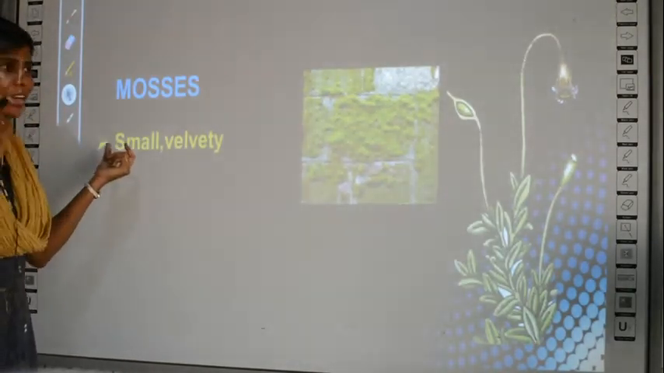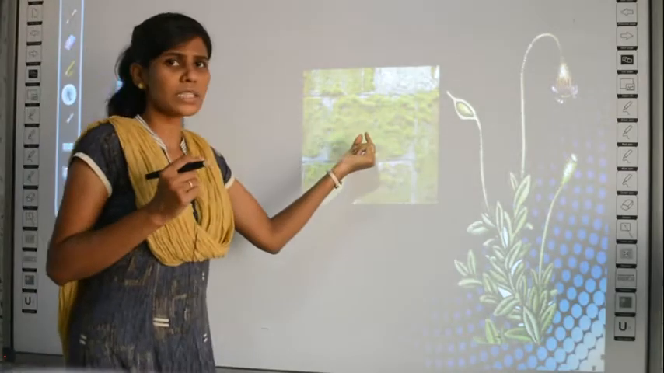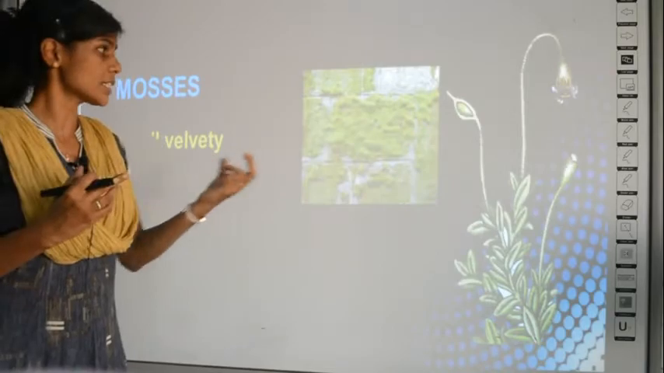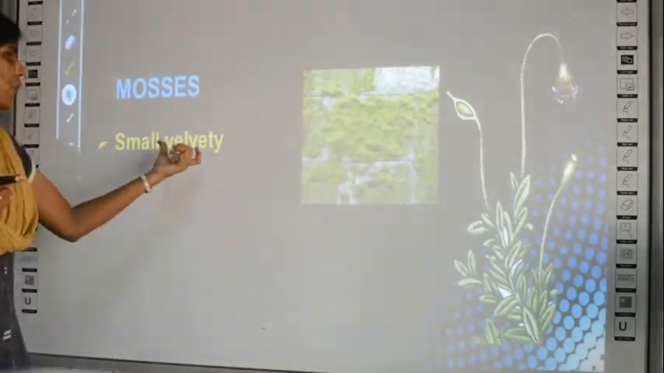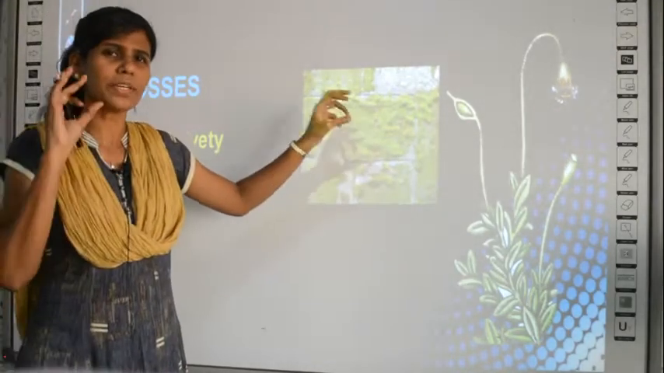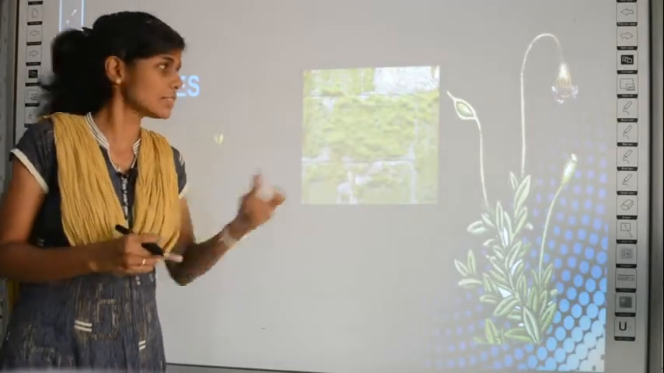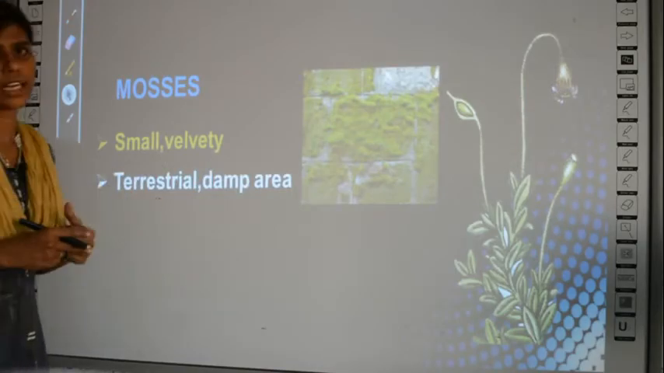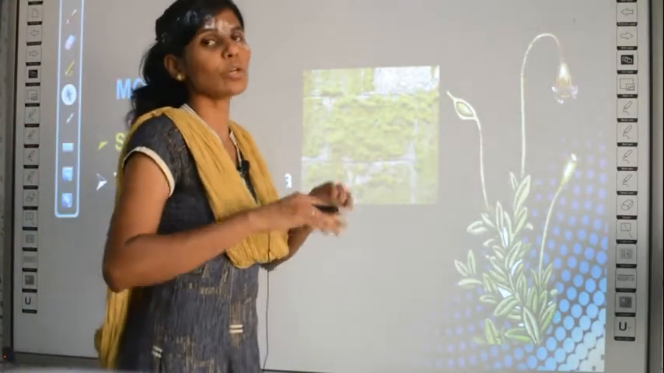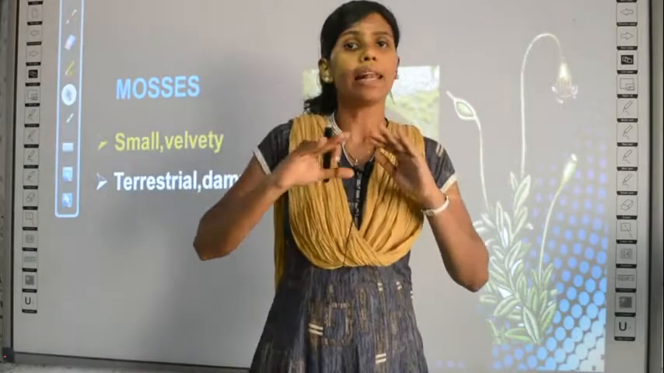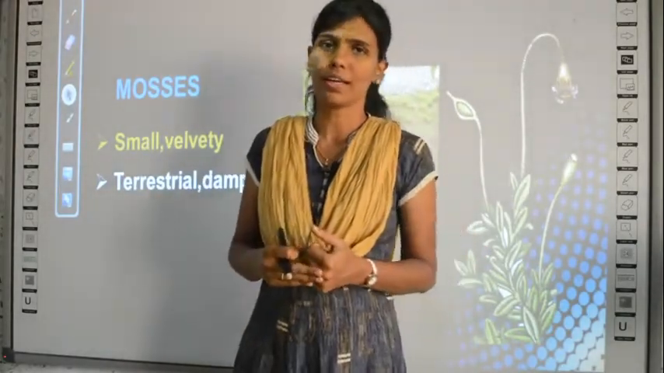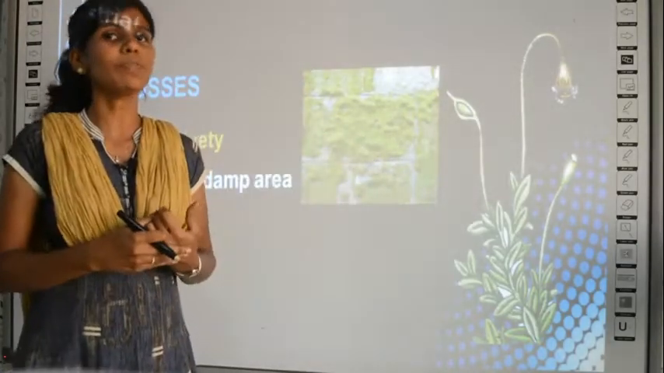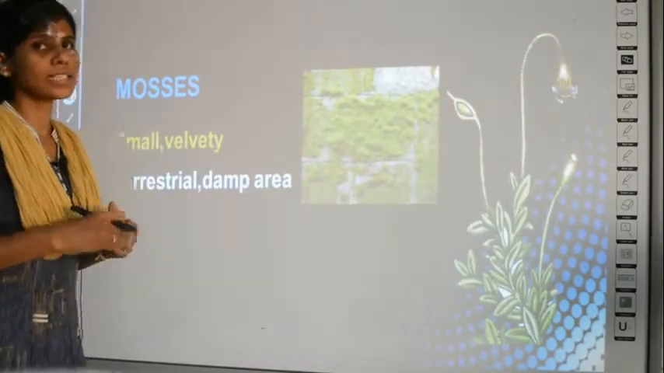So mosses are very small. See, individual plants are very small in nature. It is not bigger like the liverworts. It is very small and it is velvety. When you see it, it appears like velvet, of very soft nature, right? So it is called velvety in nature, and it is terrestrial. What is terrestrial? Terrestrial means it is always found only on the land or above the ground. It is not under the water. It is not aquatic. It is always above ground level. That's why it is called terrestrial.